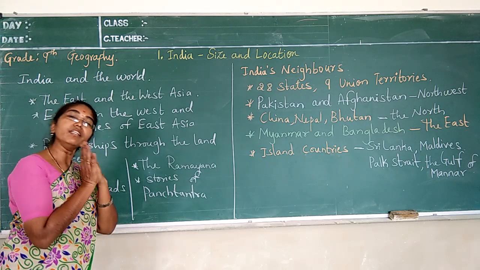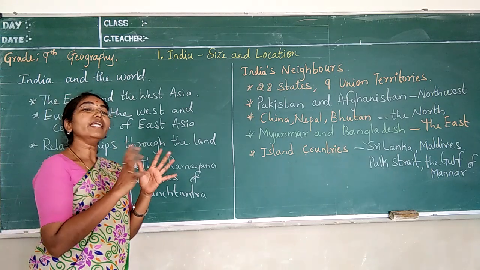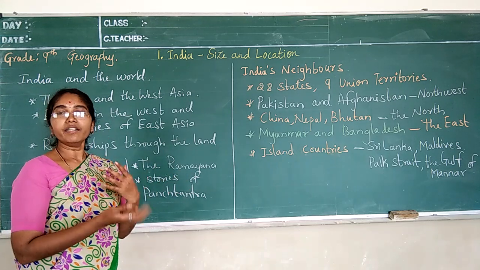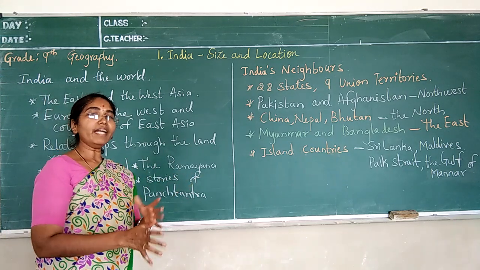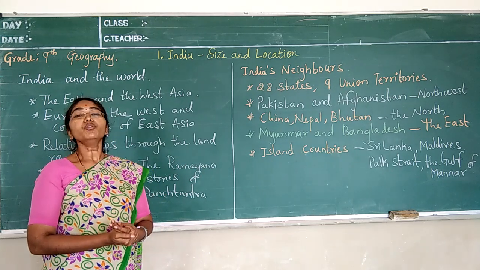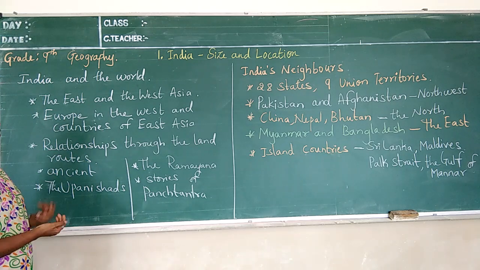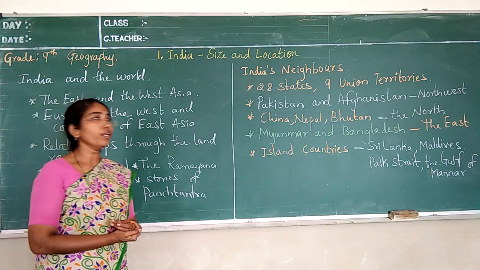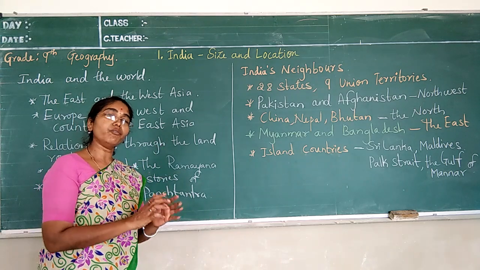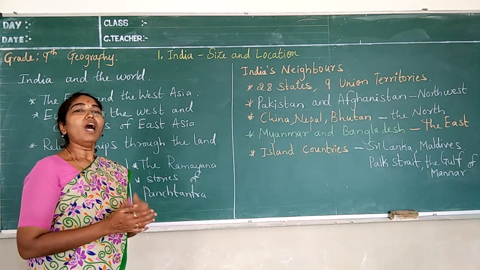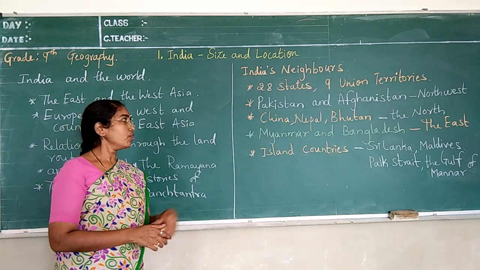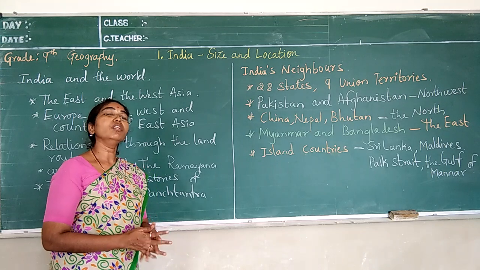Where in the world India is located, how it is connected to other countries, and which countries are present on each side. Today we are also going to discuss the Indian neighbors, the countries which share boundary lines with us. Such things we are going to learn today.